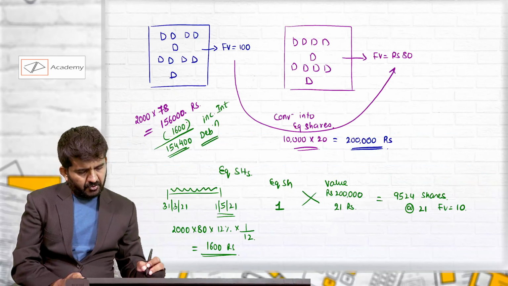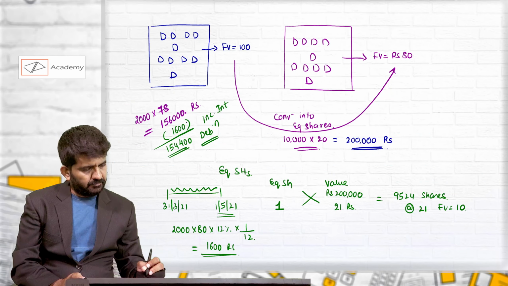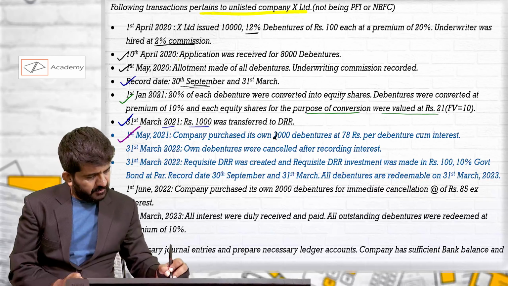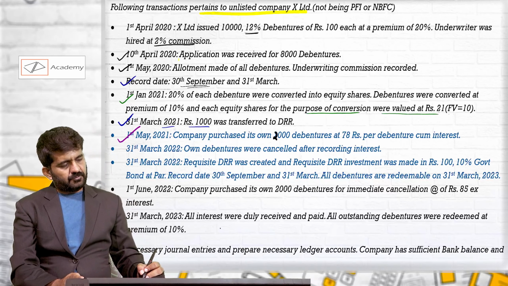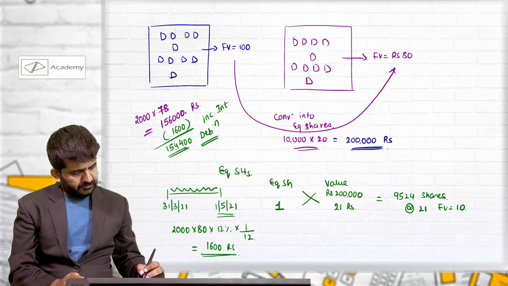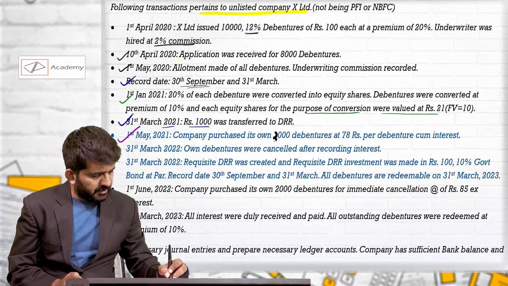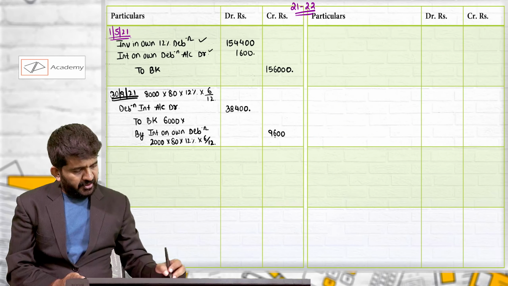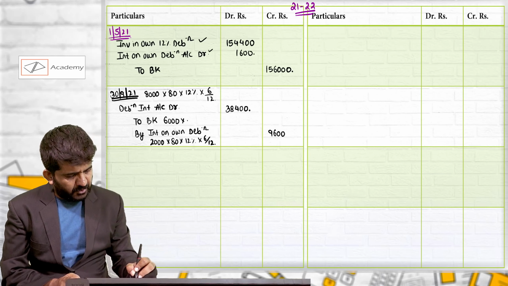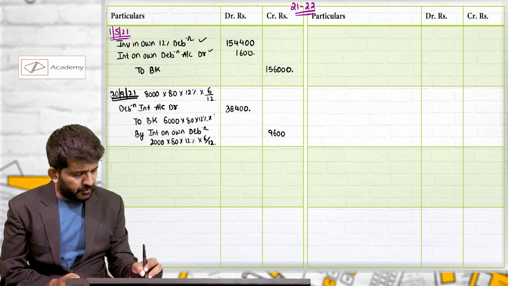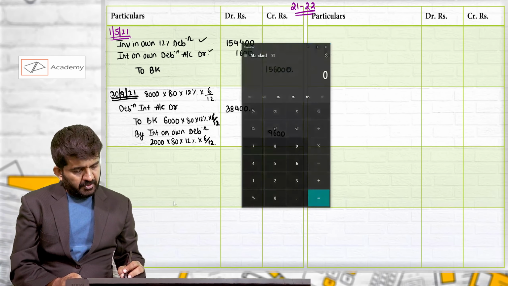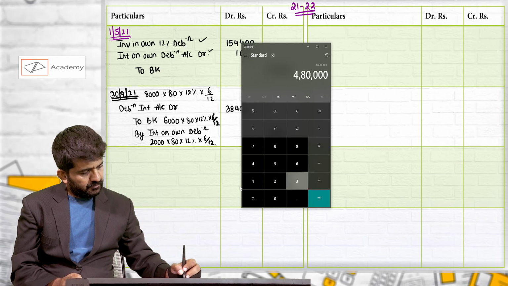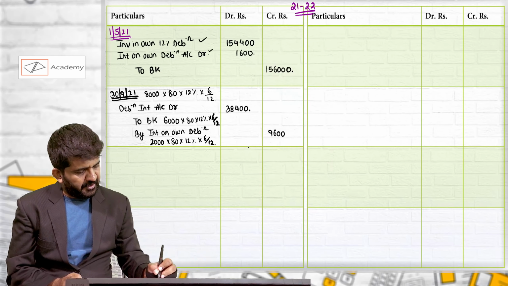We are making some mistake because those are 2,000 debentures. Yes, there is a printing mistake. These are 2,000 debentures. So interest on own debentures is 9,600. This will be 6,000 into 80 into 12% into 6 divided by 12, which will be 28,800.